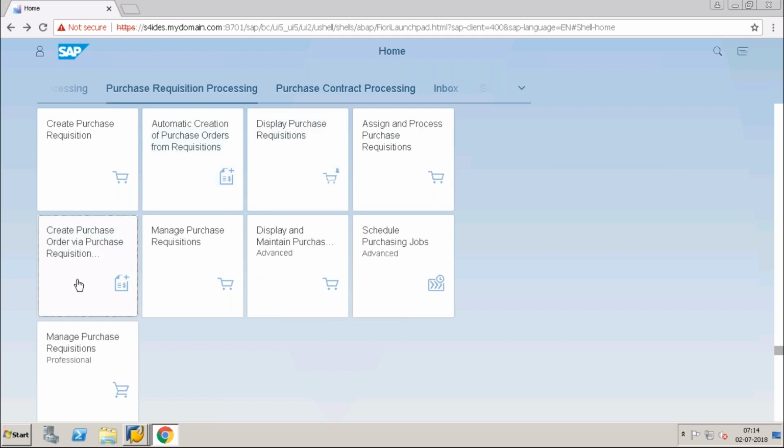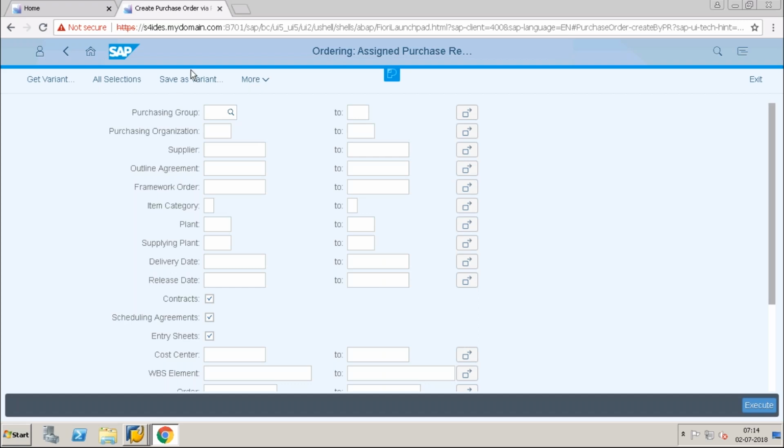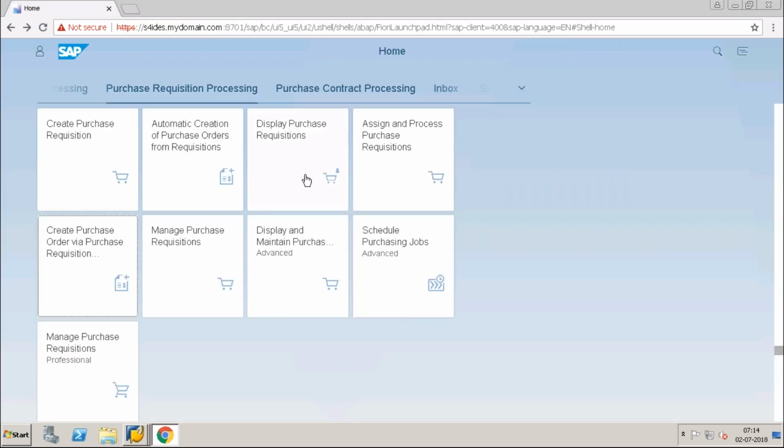So this we have seen. Now I will see create purchase order via purchase requisition. I will click on this.